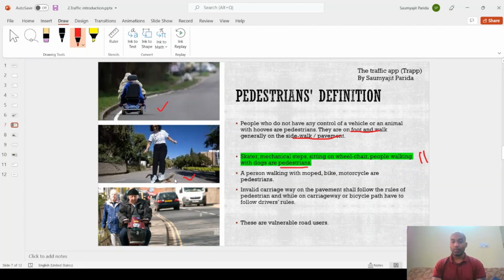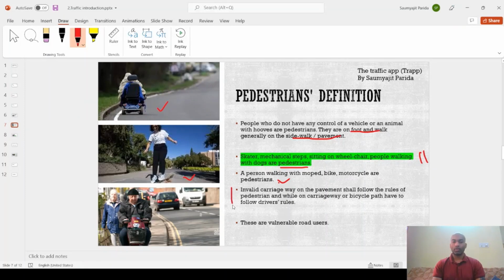But as a replacement of mechanical steps, electric steps, or electric scooters with small wheels and small motors in them, are called drivers. This one we already discussed: if a person is walking with a moped, bike or motorcycle, they are called pedestrians.